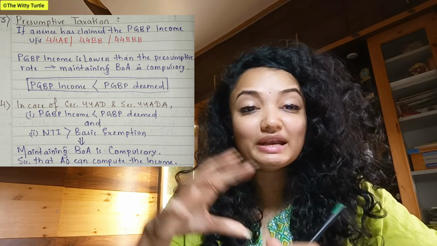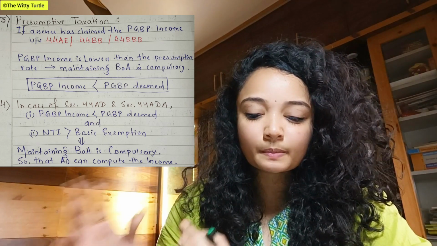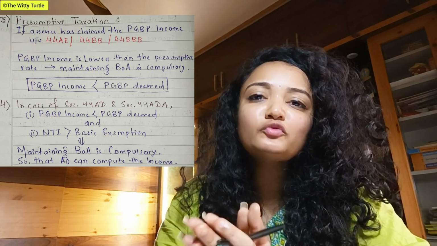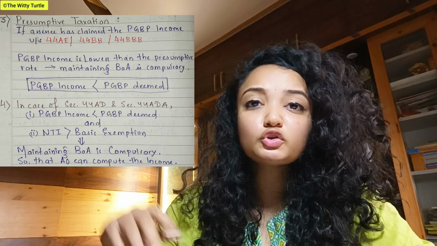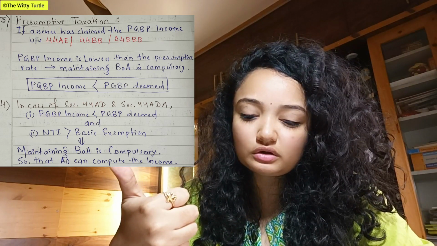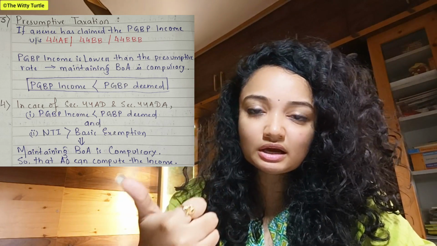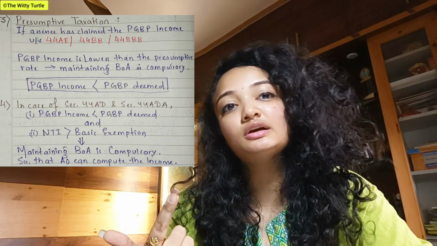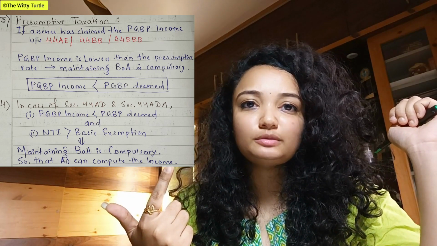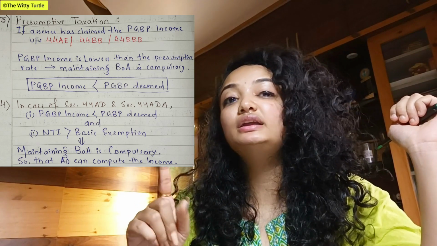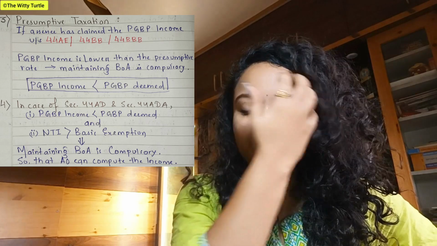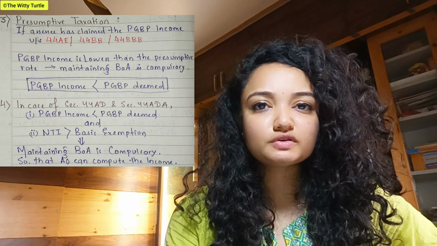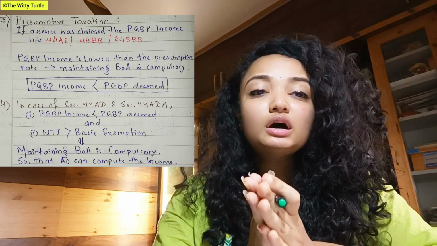In that case, maintaining books of accounts is compulsory so that the AO can compute the income whenever it is needed, right? So what are the two conditions? Your PGBP income is less than your PGBP deemed income, and the net taxable income is more than your basic exemption limit. If these two conditions are satisfied in case of 44AD and section 44ADA, what happens? It is compulsory to maintain your books of accounts.